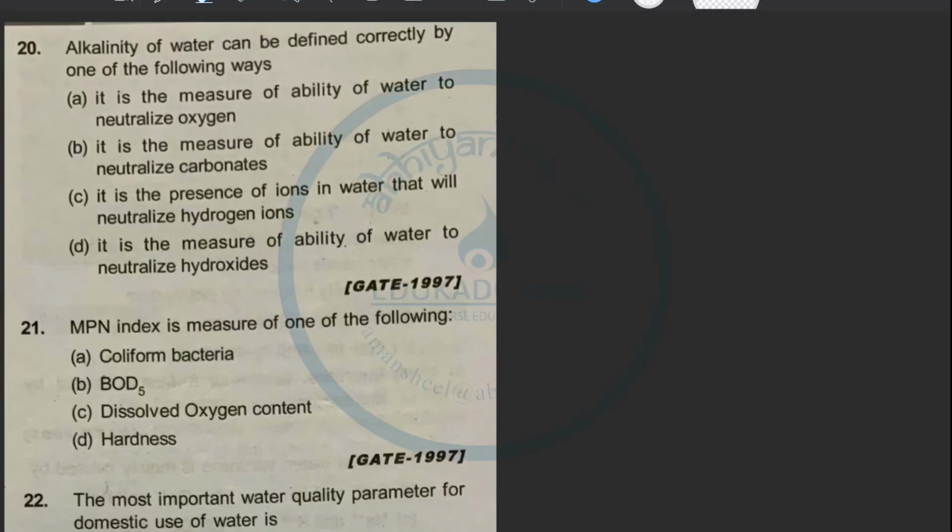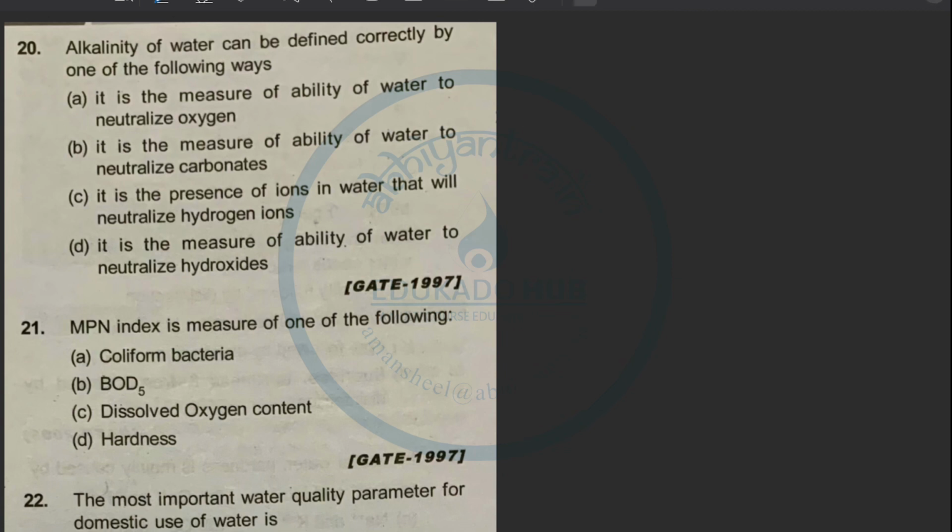So the question number 20 is: alkalinity of water can be defined correctly by one of the following ways. There are four options. One, it is the measure of ability of water to neutralize oxygen. Next, measure of ability of water to neutralize carbonates. Third, it is the presence of ions in water that will neutralize hydrogen ions. Fourth, it is the measure of ability of water to neutralize hydroxides. Okay, so there are four options.